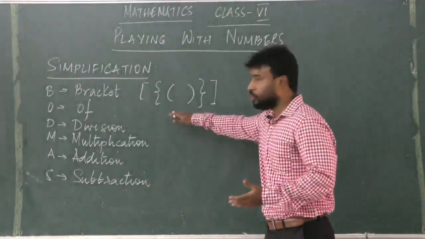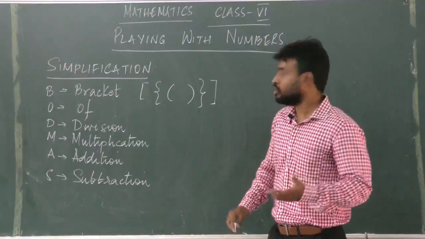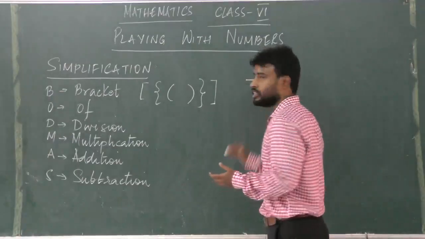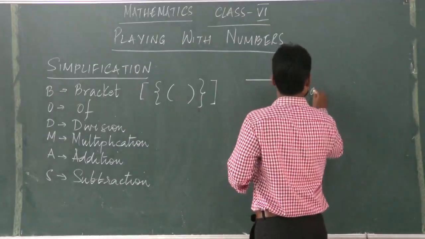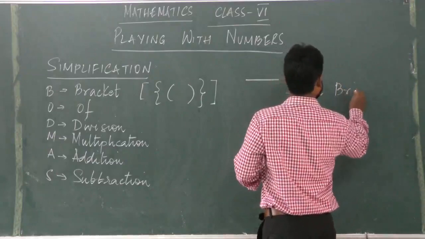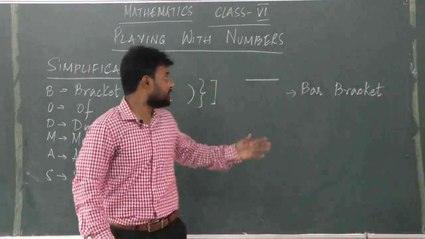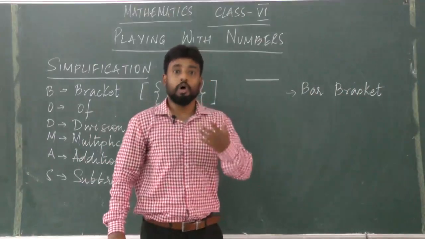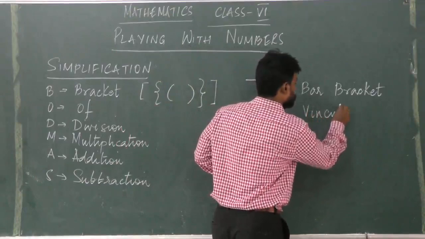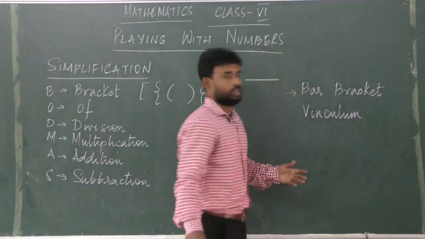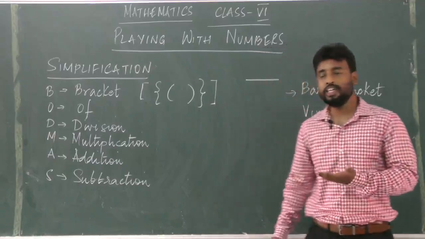Now, apart from these three brackets, there is also another type of bracket which is called bar bracket. So this is called bar bracket. We also call it vinculum. So bar bracket is also known as vinculum.